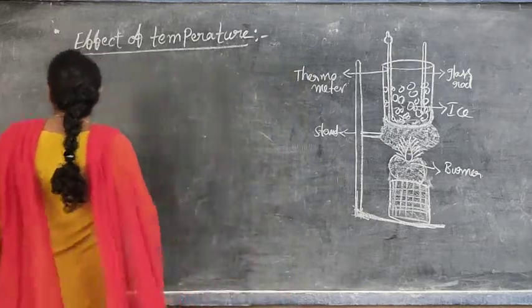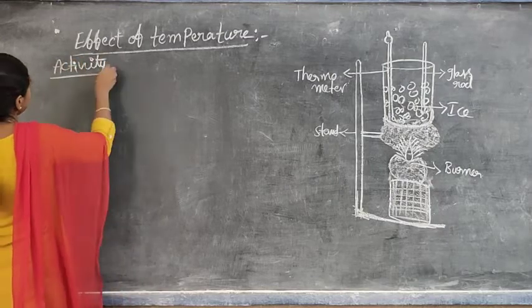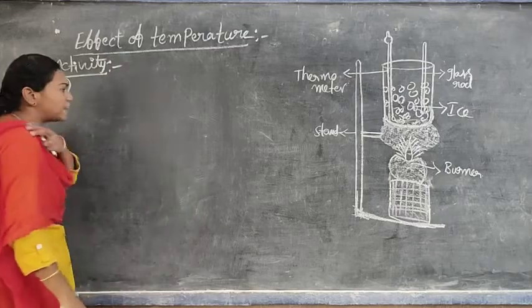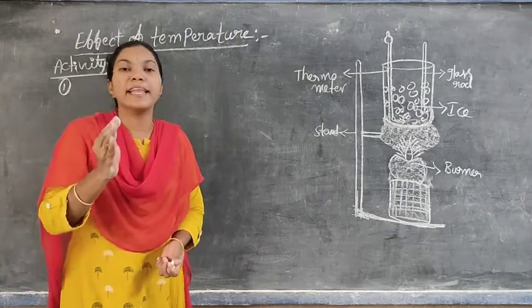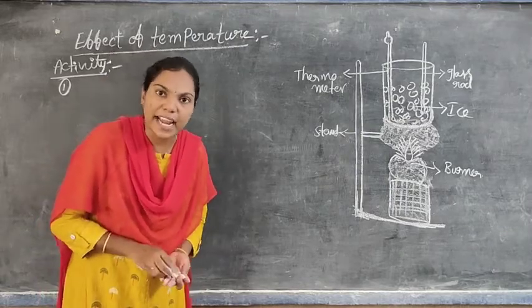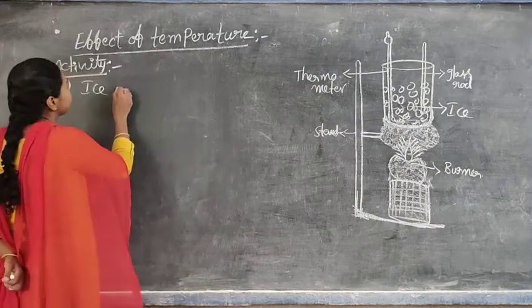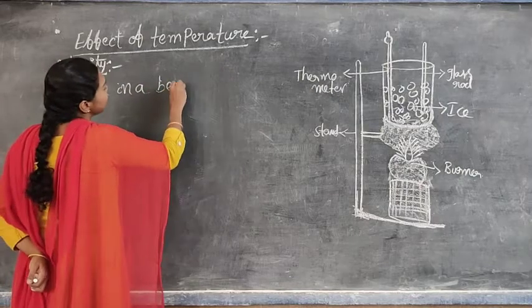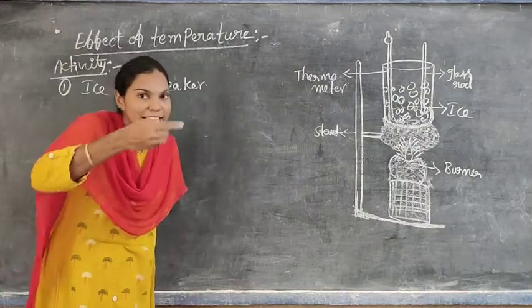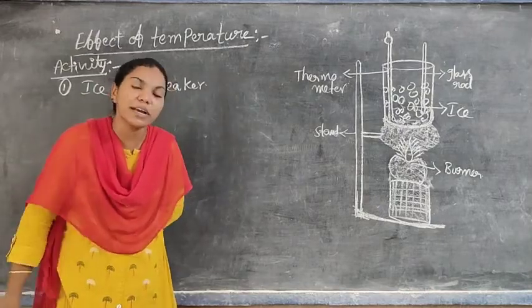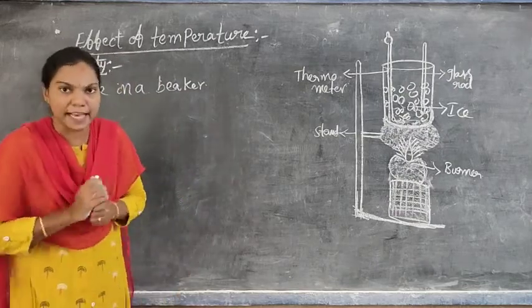So here we have to do an activity. I am saying it orally, but you must write it in your learning notebook. Take 100 grams of ice cubes in a glass beaker. How many grams? 100 grams of ice in a glass beaker. I will write it briefly on the board, but orally I can say it clearly, so you must write in your notebook clearly and neatly.